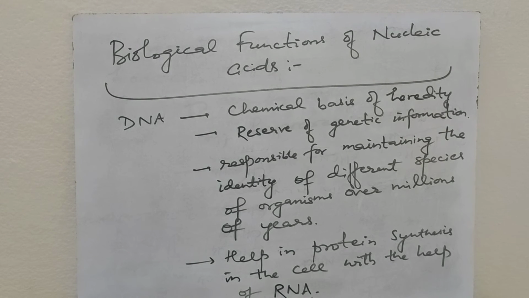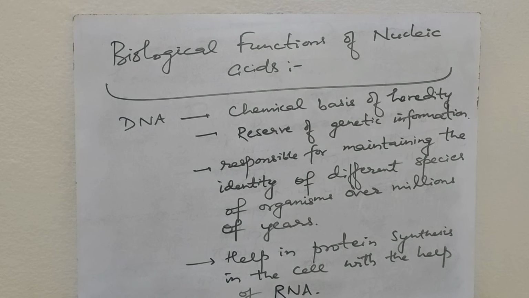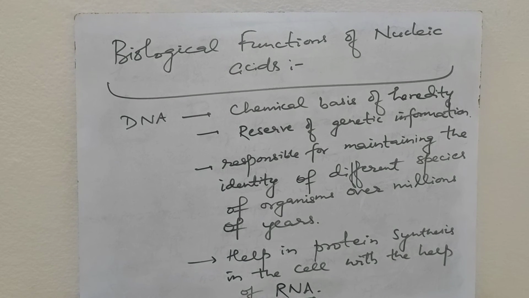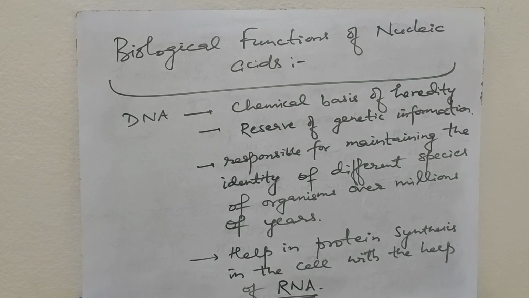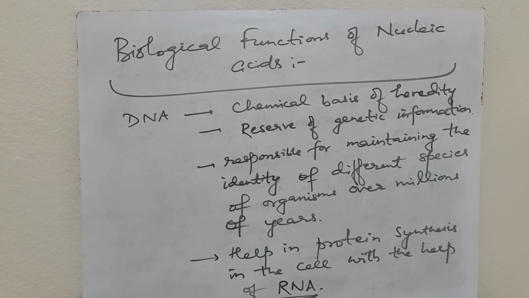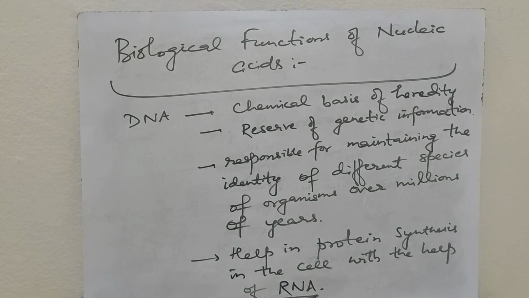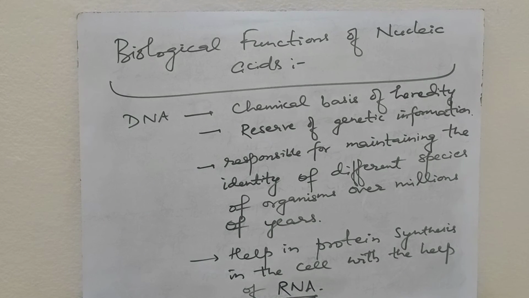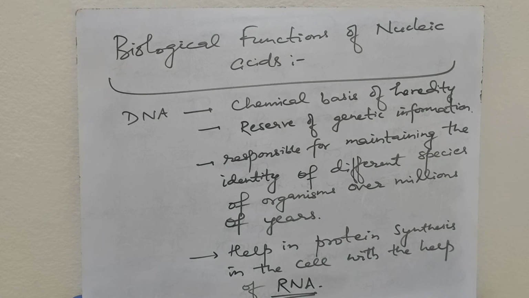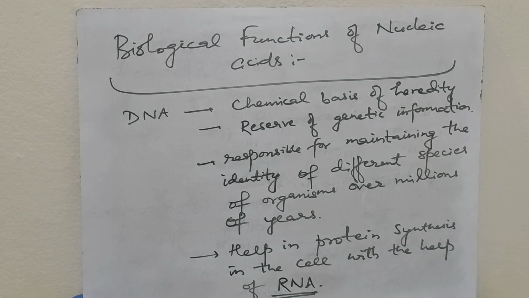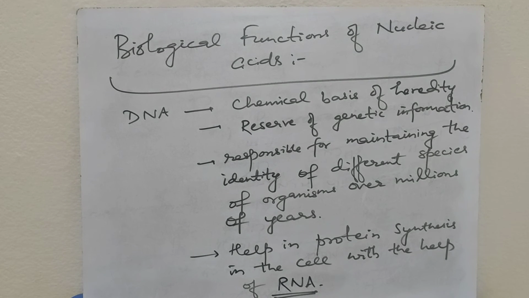DNA is the only molecule capable of synthesizing its exact copy, and the process is called replication. It can also synthesize messenger RNA by the process called transcription. And as we know, messenger RNA along with transfer RNA and ribosomal RNA is capable of synthesizing proteins which are very useful for the body. The process is called translation or protein synthesis.